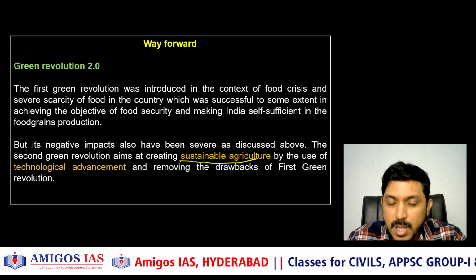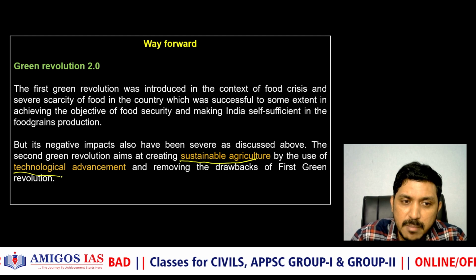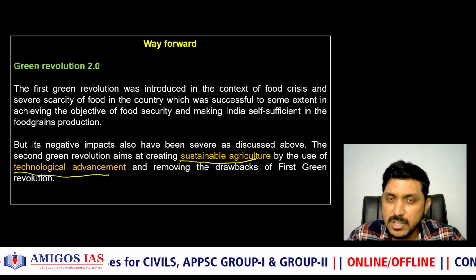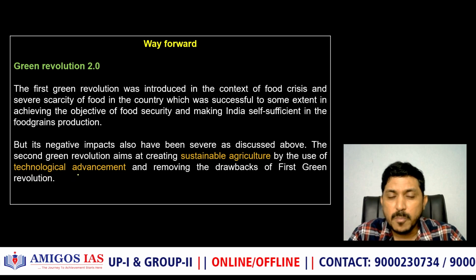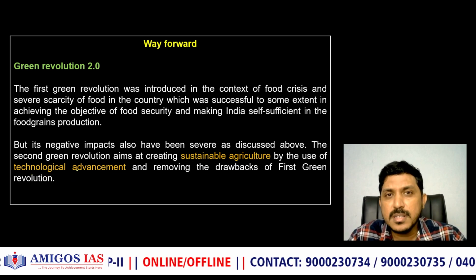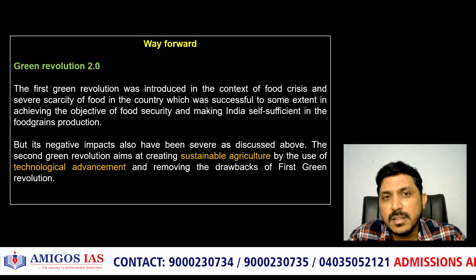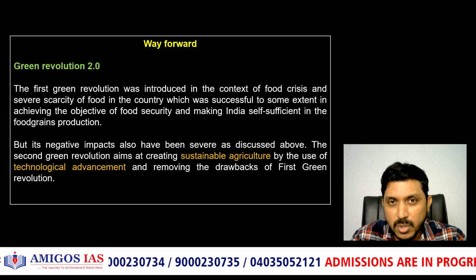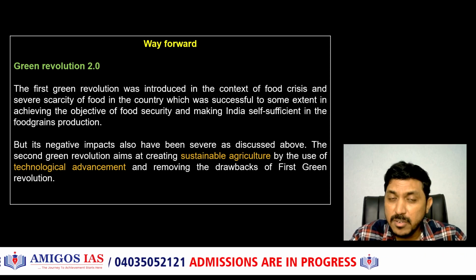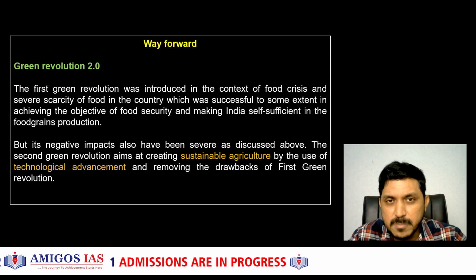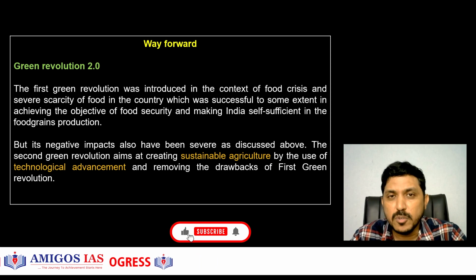Sustainable agriculture and conservation agriculture are very much in the news. Technological advancement can be used to remove the problems of the first green revolution. That is the way forward here. But again, the topic is not done. We have to discuss what is the second green revolution, what are its elements, and what the government of India is doing today to offset the problems created by the first green revolution. But we will discuss that in the second segment of this class. So I will see you again with the explanation on Green Revolution 2.0.